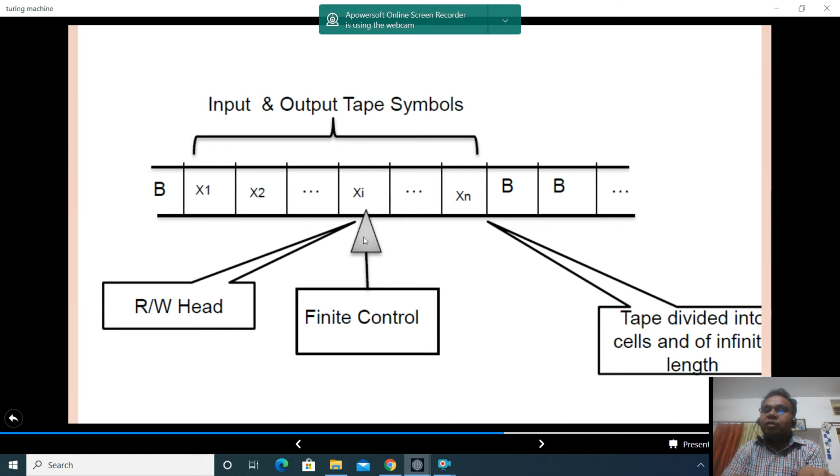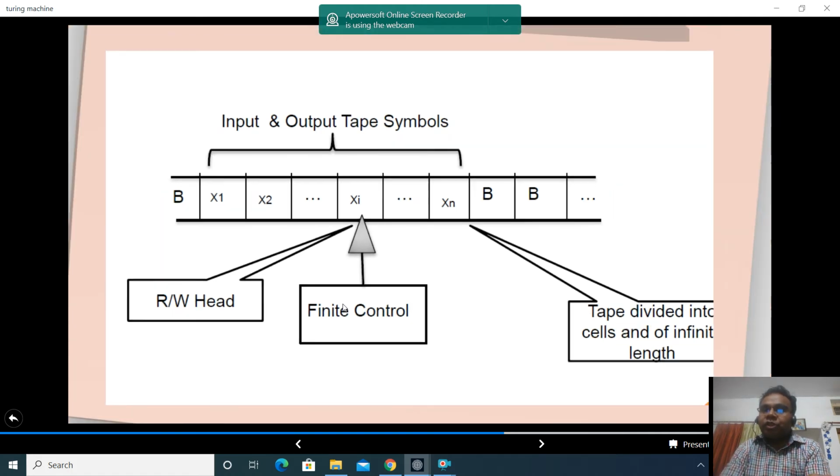So the current state and the input will determine whether it has to move right or left, what has to be written in place of xi, and what will be the next state. This is how we represent a Turing machine.